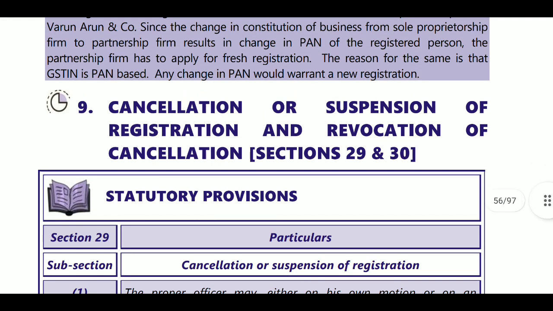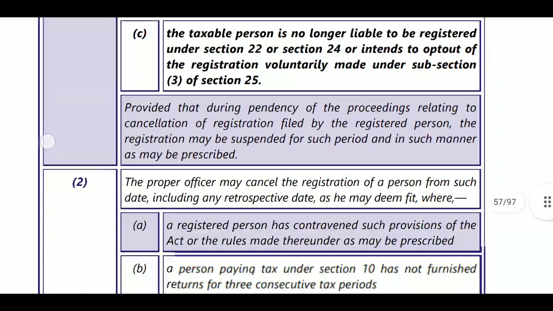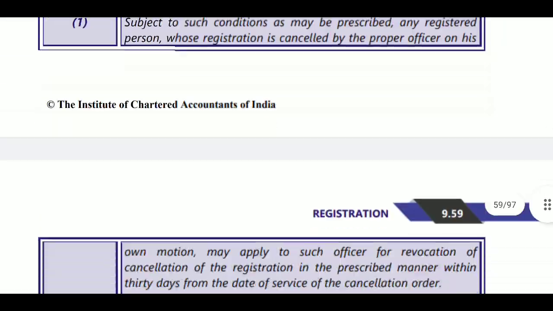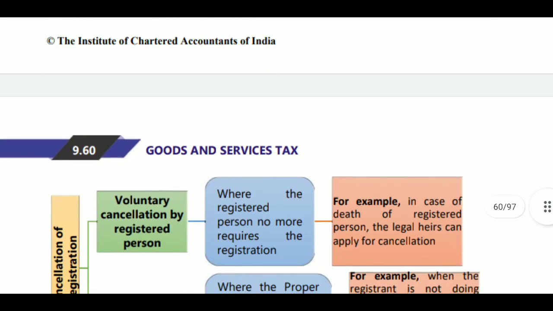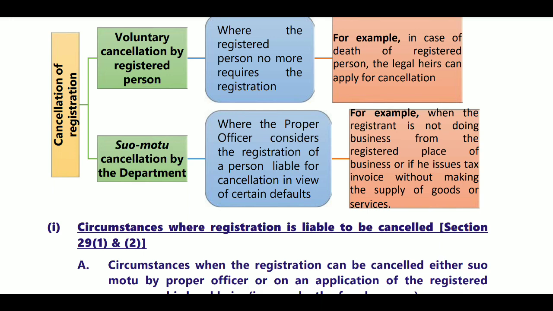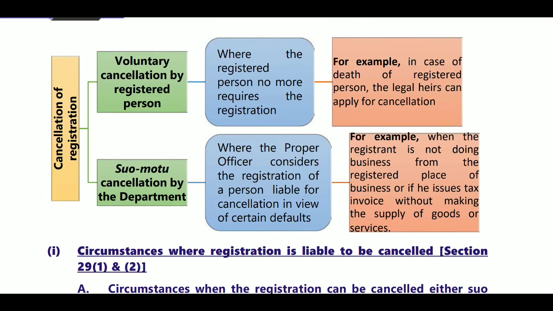Next, sections 29 and 30. This is cancellation or suspension of registration and revocation of cancellation. If you have not filed your returns properly, then your registration will be cancelled, or you may get suspension also. There are two cases: one is voluntary cancellation by the registered person. If you are not carrying on the business, then you can close your business. Where the registered person no longer requires the registration,